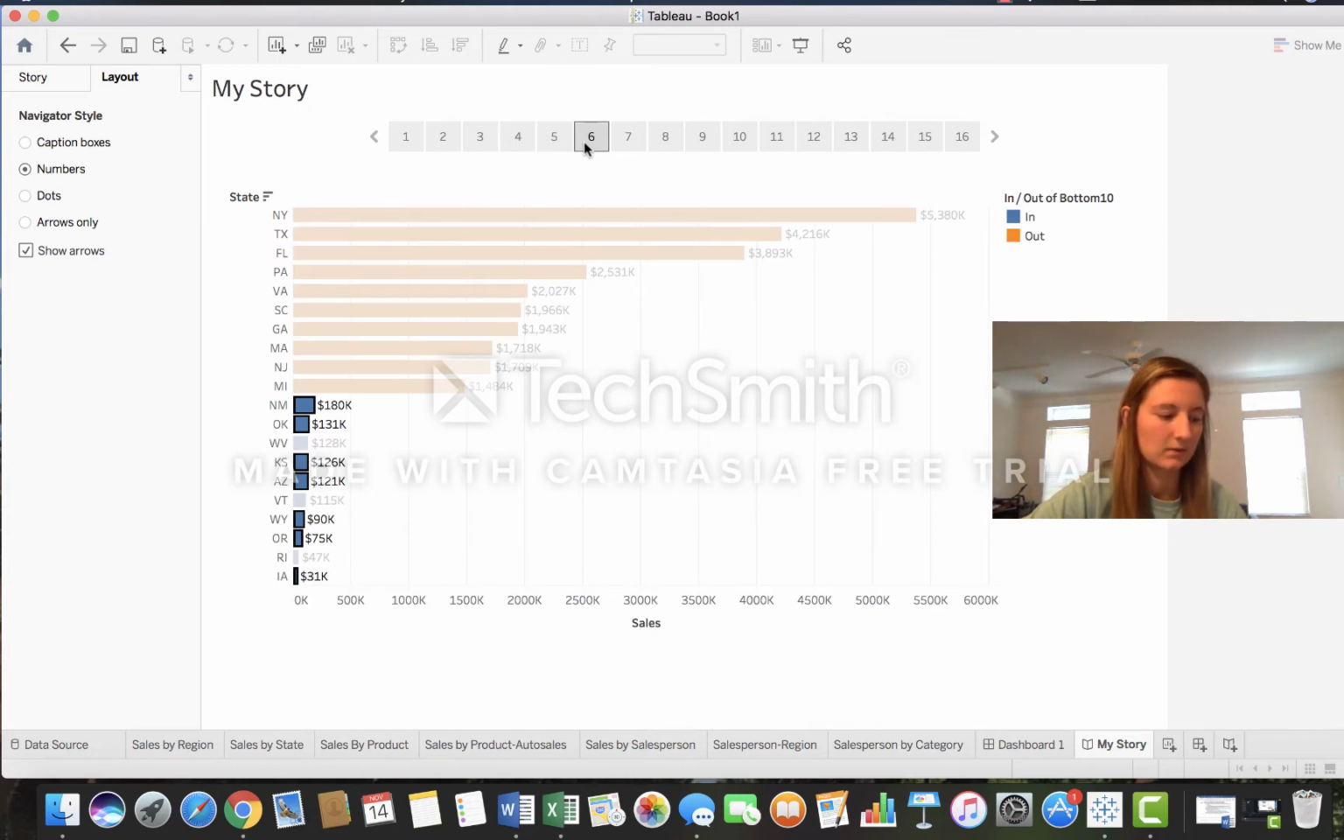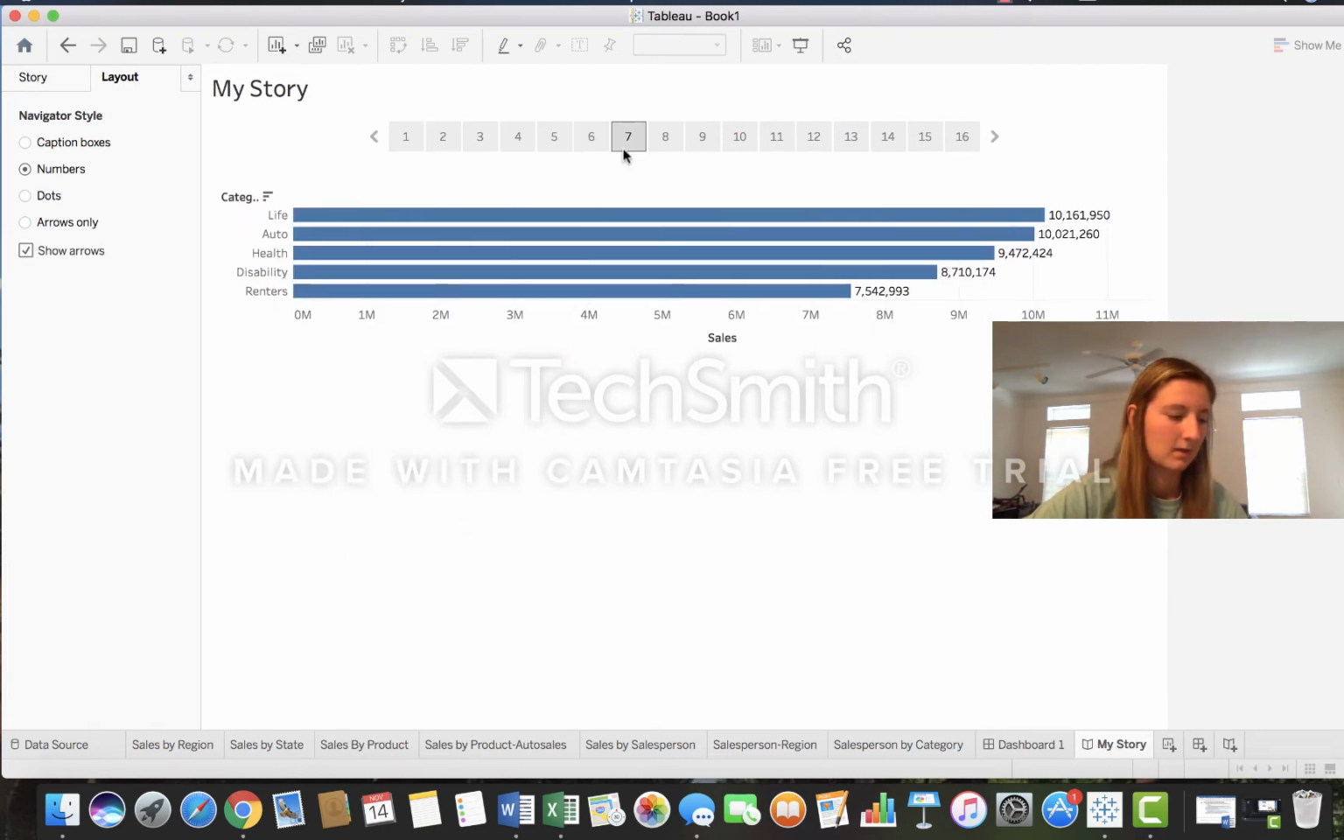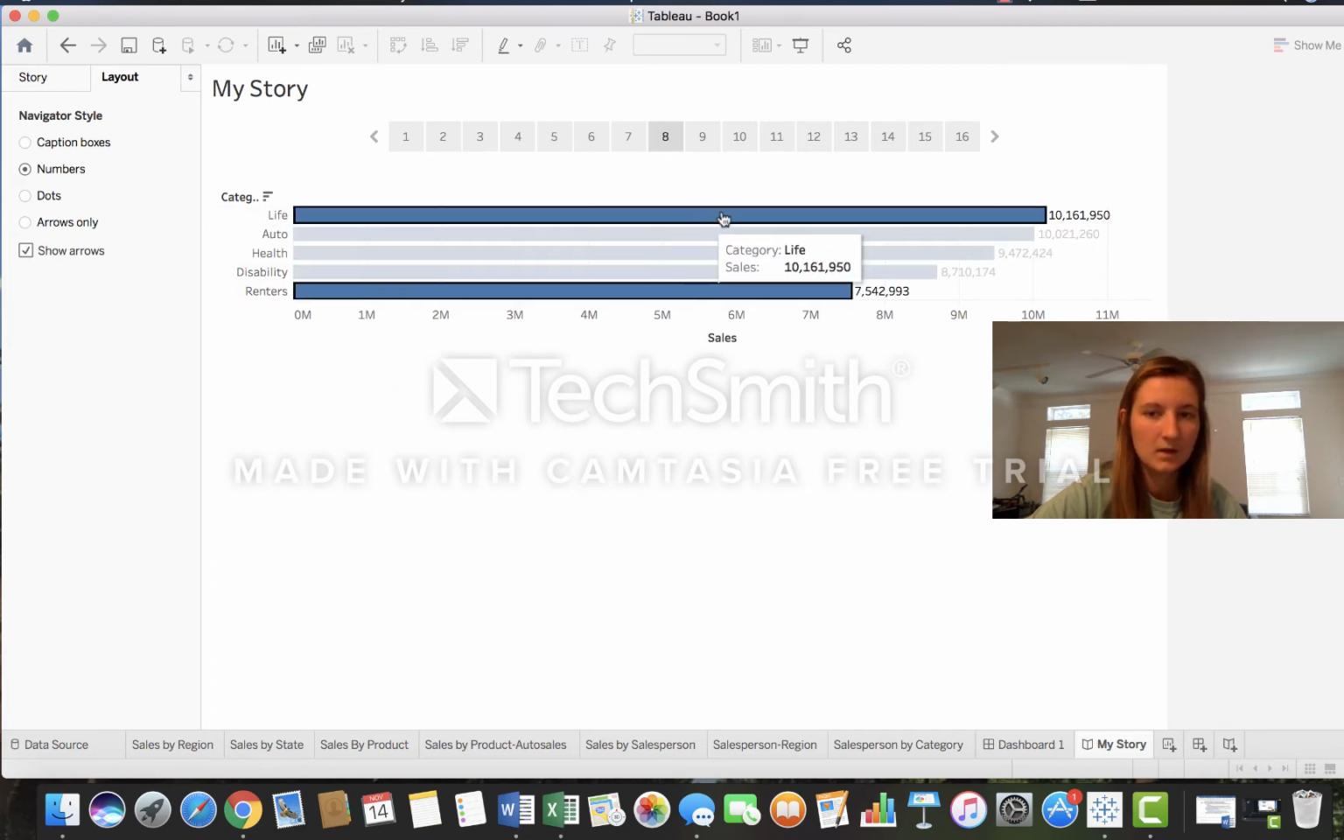This graph shows that 7 out of the 10 lowest selling states are in the Western region, and this explains why the West had such a low amount in total sales. And this graph shows the breakdown of each type of insurance sold in descending order. So you can see from the most sales to the least sales, and then the type of insurance is listed over here. This shows that the life insurance section and the renter's insurance section are highlighted because life has the most at about $10.1 million and renter's insurance had the least at about $7.5 million in sales.